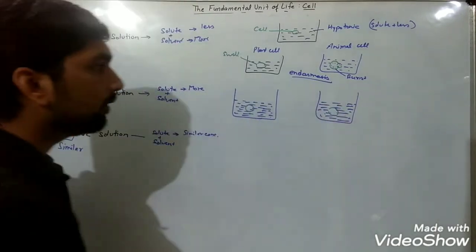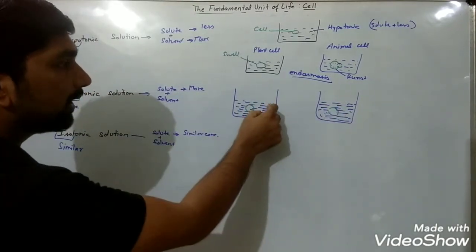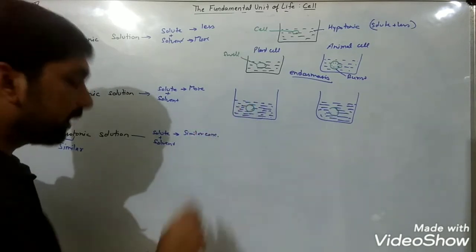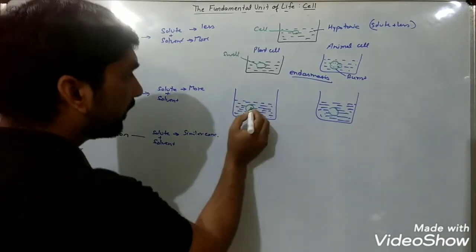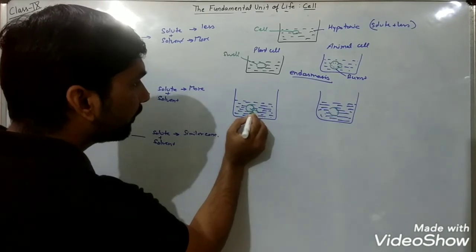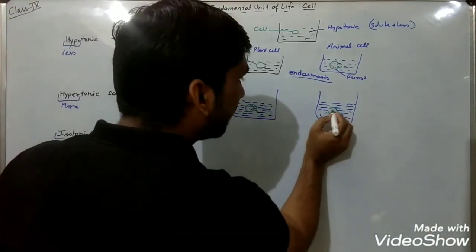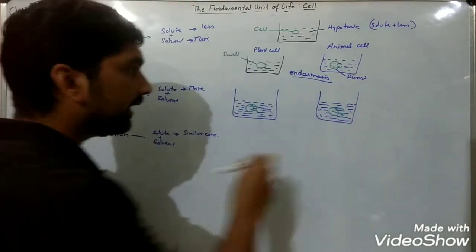So what will happen now? Since the amount of water is less outside and the concentration of water is more inside, the water will move from the cell to the external medium, and that's why the cell will shrink.